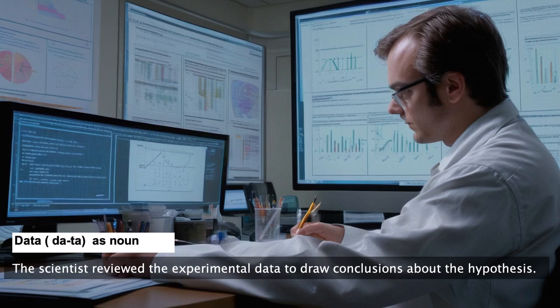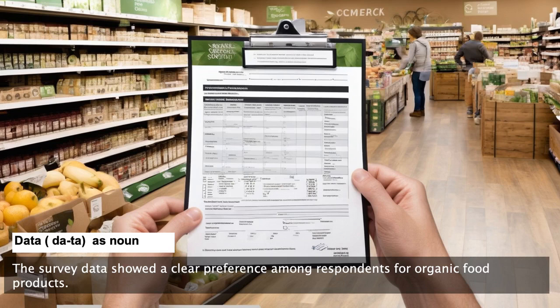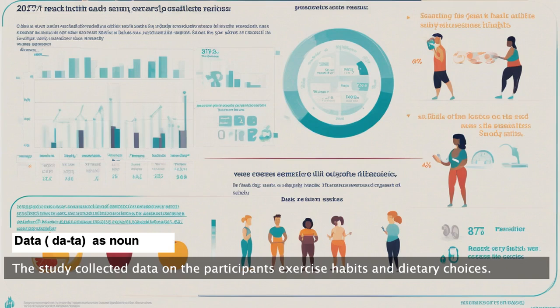The scientist reviewed the experimental data to draw conclusions about the hypothesis. The company analyzed sales data to identify trends and make strategic decisions. The survey data showed a clear preference among respondents for organic food products. The study collected data on the participants' exercise habits and dietary choices.